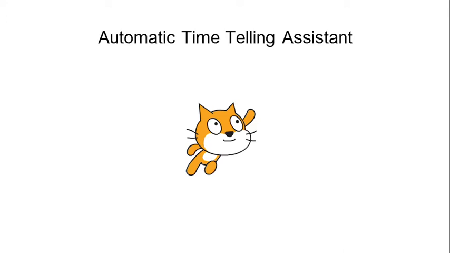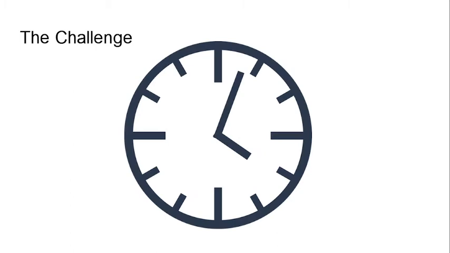So this is a sprite, we call it a sprite. You can have different object names and so on. And before going to the complex coding, we first go to a little bit of the challenge. The challenge is how do we see the watch, how do we tell the time from the watch to each other.